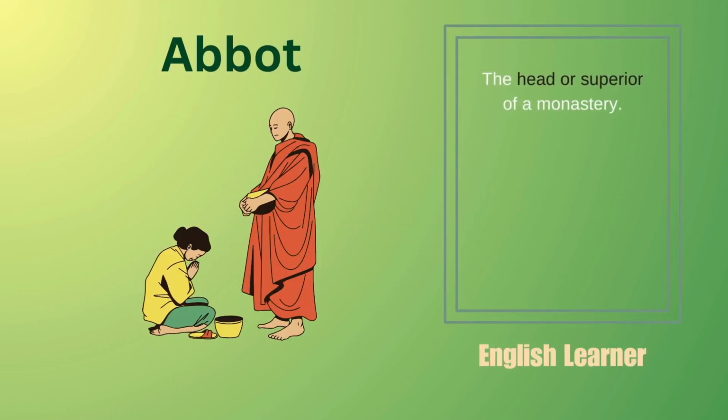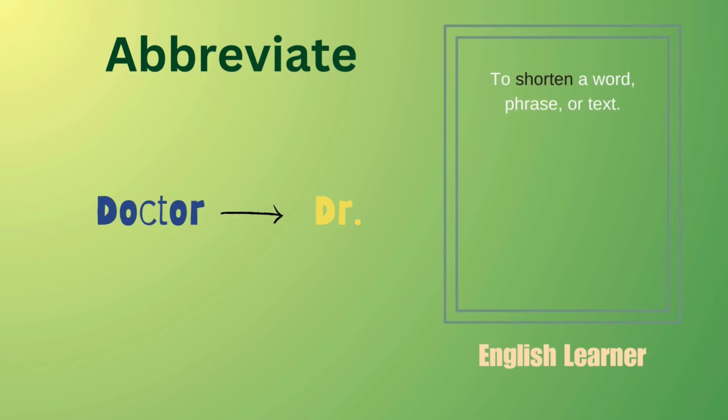Abbot. The head or superior of a monastery. Example. The abbot led the monks in their daily prayers. Abbreviate. To shorten a word, phrase, or text. Example. They often abbreviate doctor to Dr. in writing.